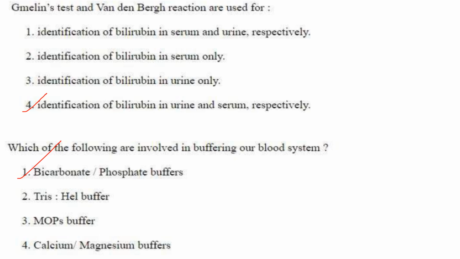Then Gmelin test and Van den Bergh reaction are used for identification of bilirubin in urine and serum respectively. Answer is option 4. Then which of the following are involved in buffering our blood system? So it is bicarbonate and phosphate buffers. Answer is option